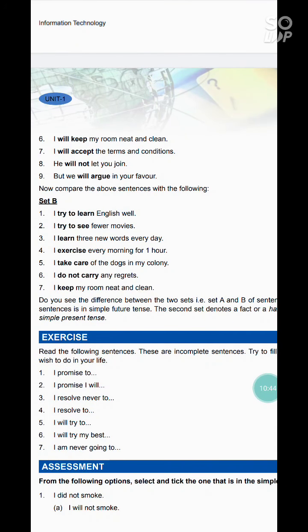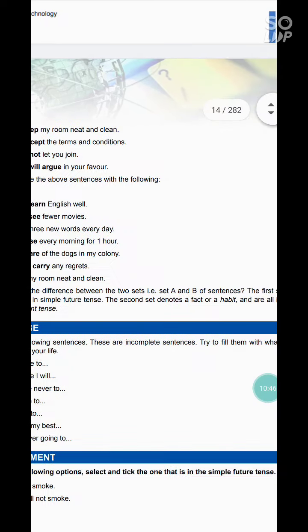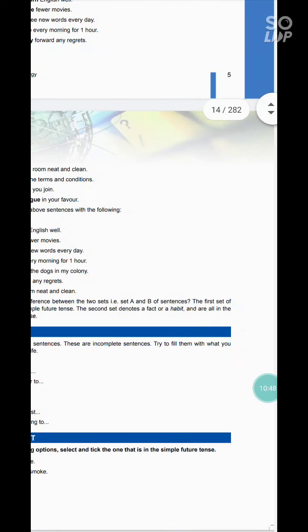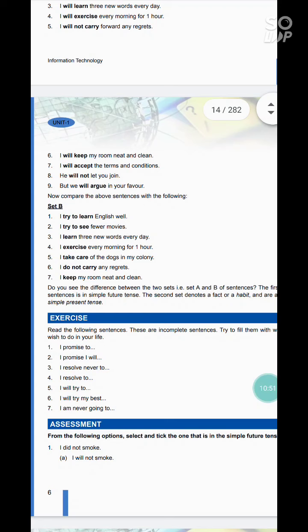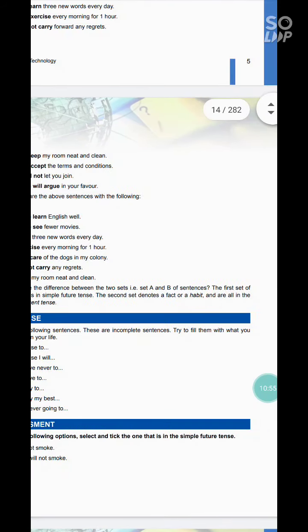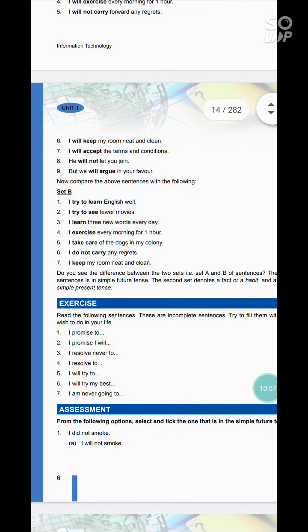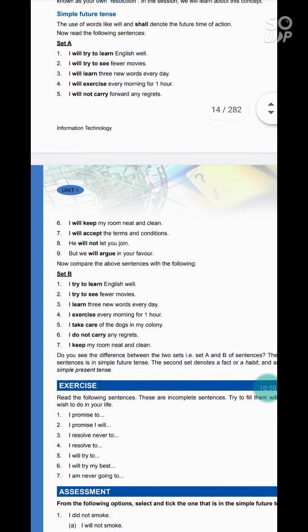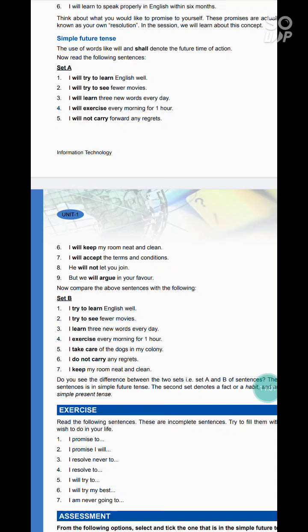Do you see the difference between the two sets, that is set A and B of the sentences? The first set of sentences is in simple future tense. The second set denotes a fact or a habit and are all in the simple present tense. This is saying that set A is written in simple future tense and set B is written in simple present tense, and the sentences which are written in simple present tense denote a fact or habit.